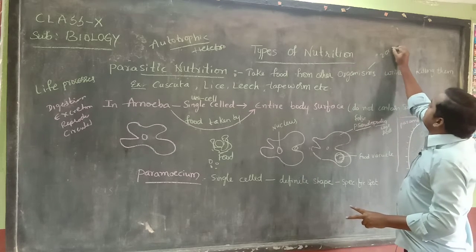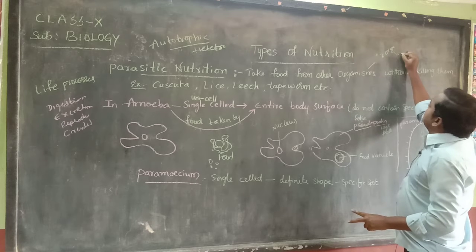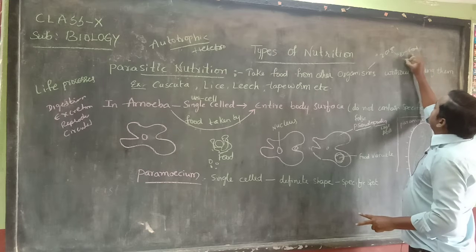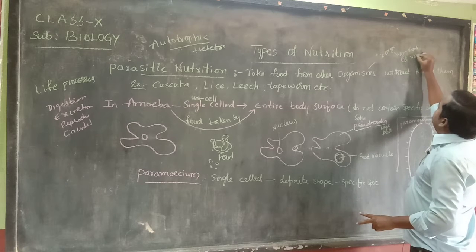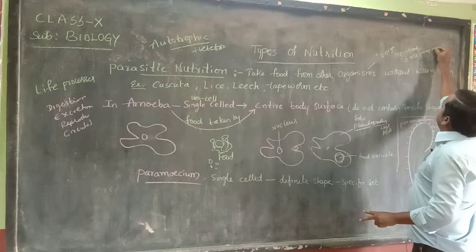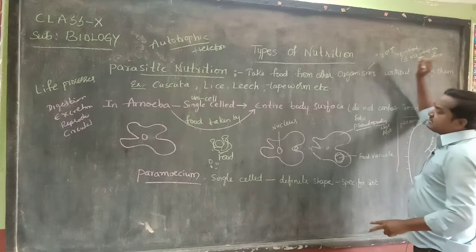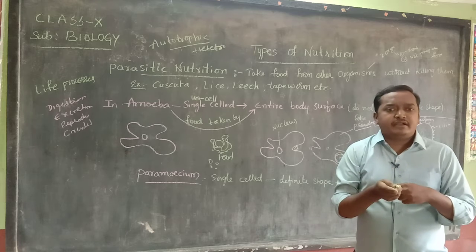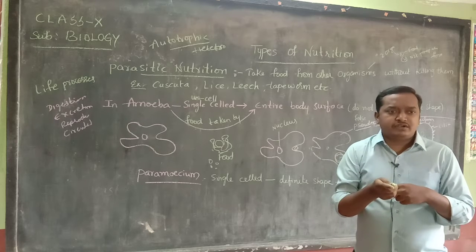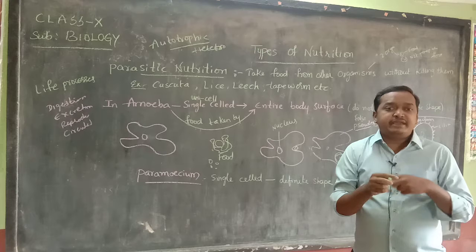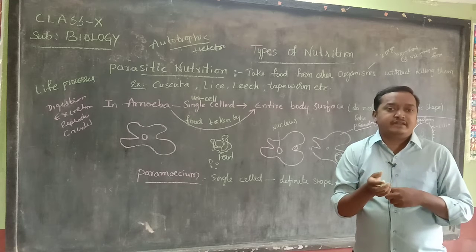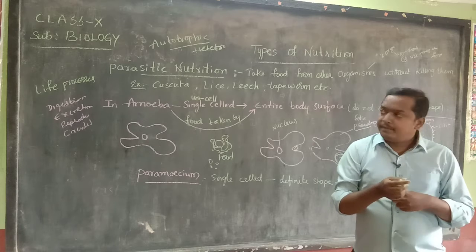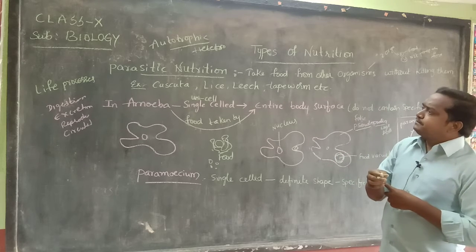Two organisms: one organism prepares food, the other does not prepare it. The organism that does not prepare food compulsorily depends upon the other for food or water, by doing harm to the other. Is it clear? Understood?